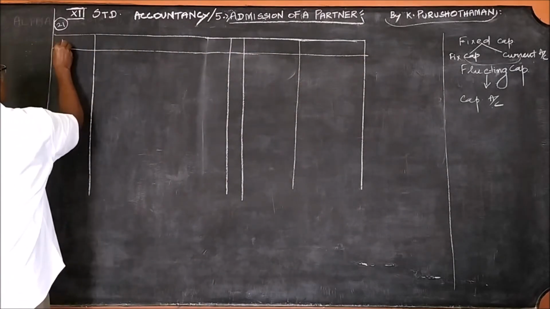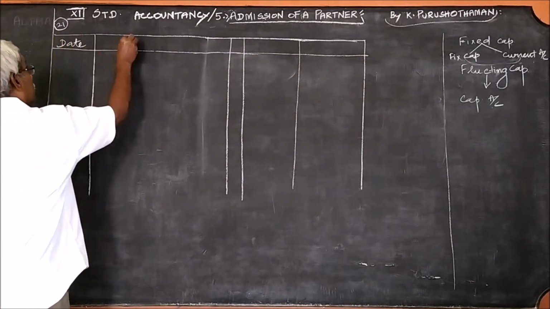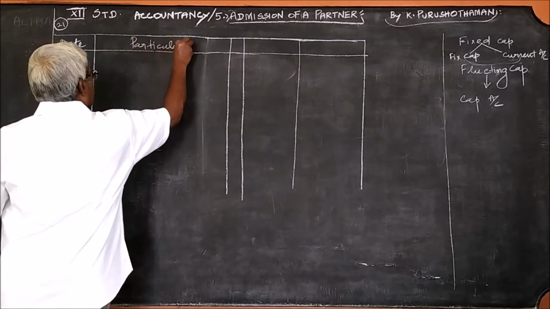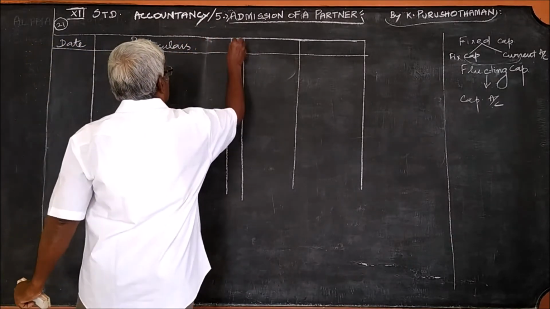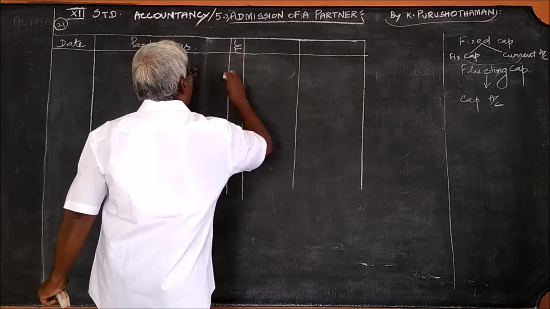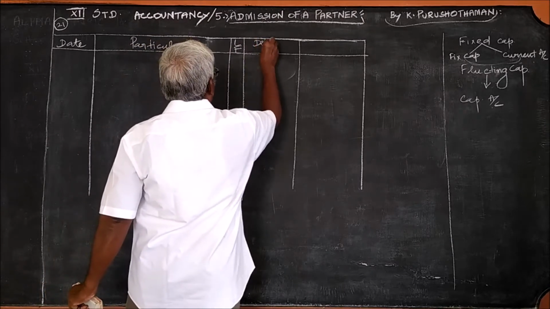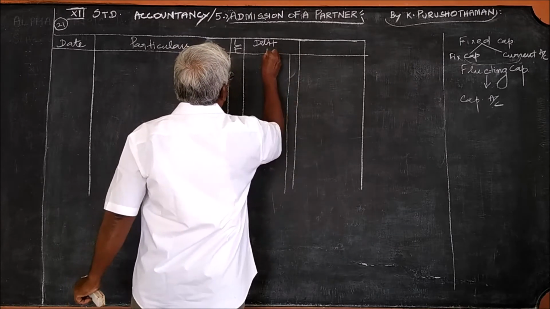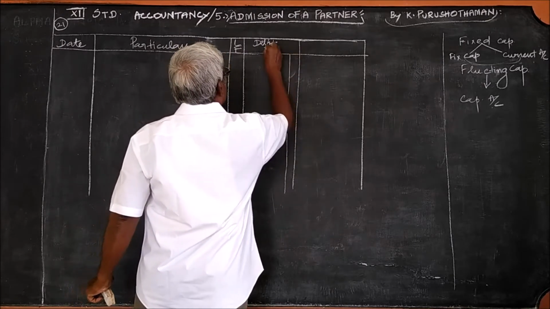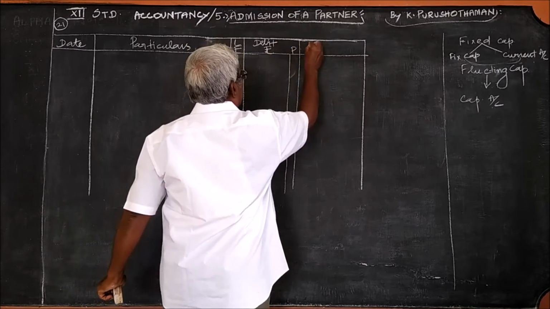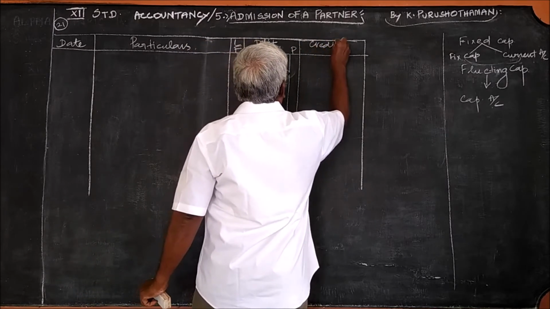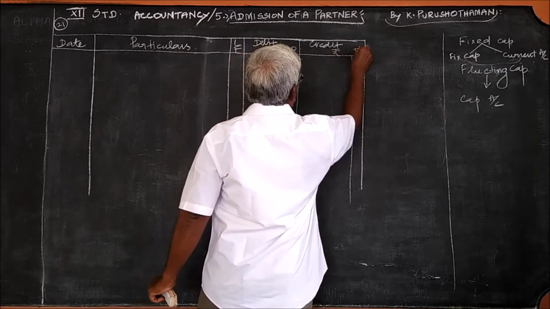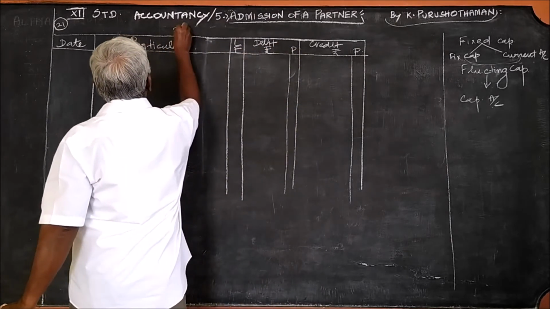Date, particulars, ledger folio, debit rupees 5, credit rupees 5. This is the journal entry.